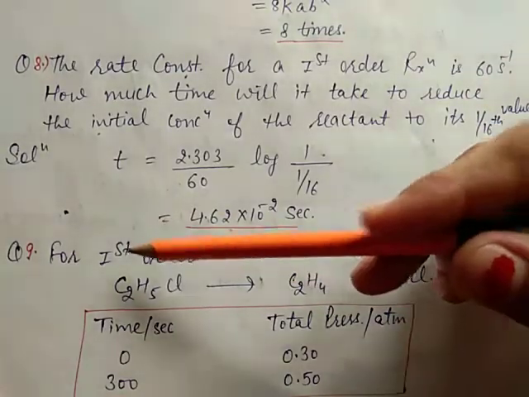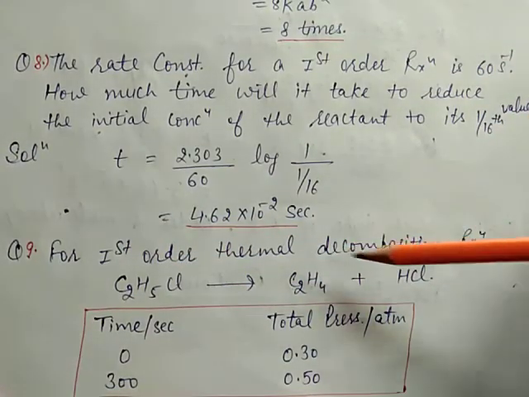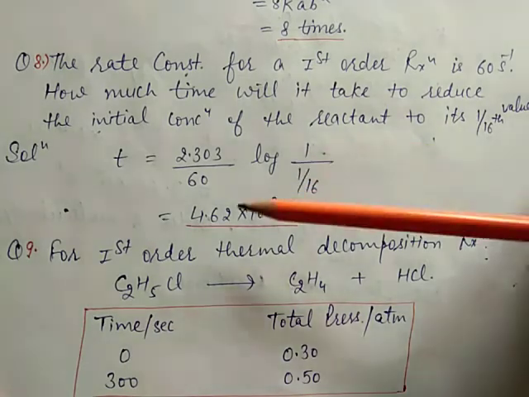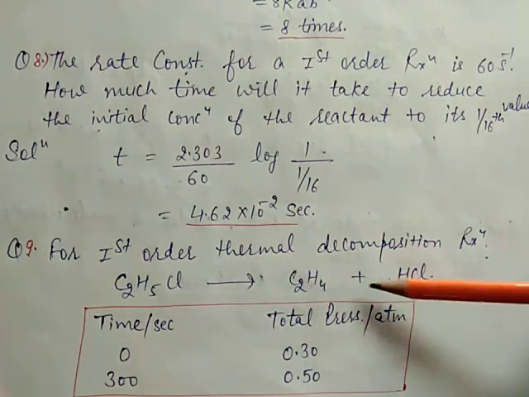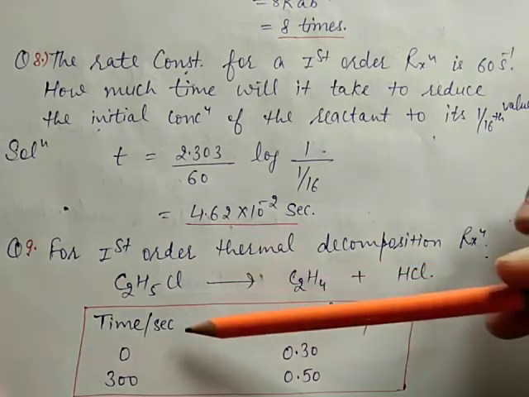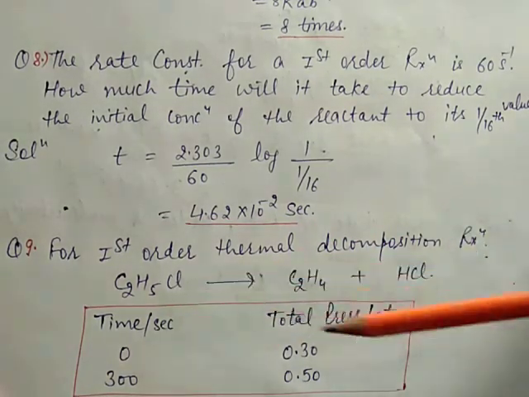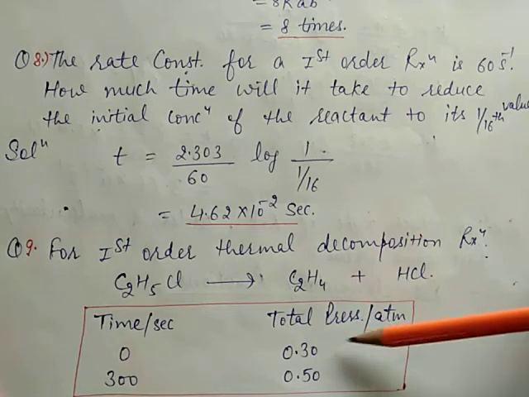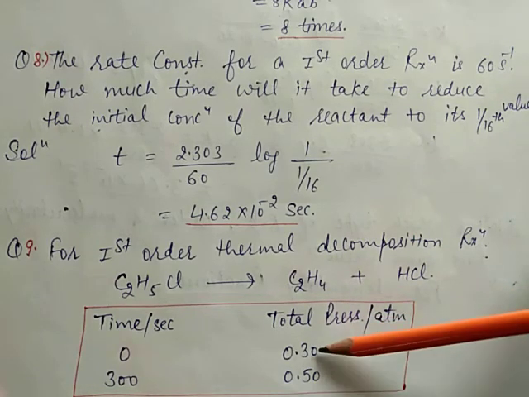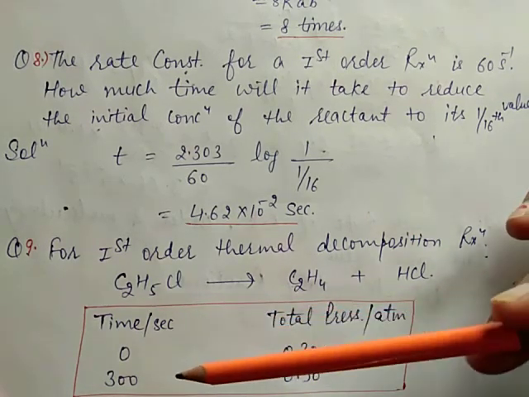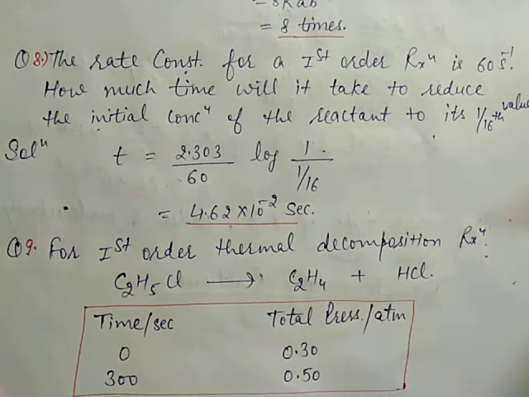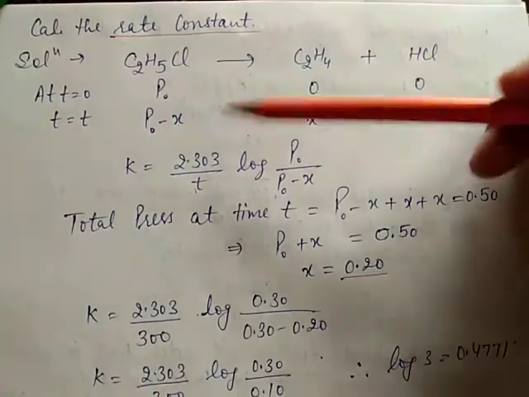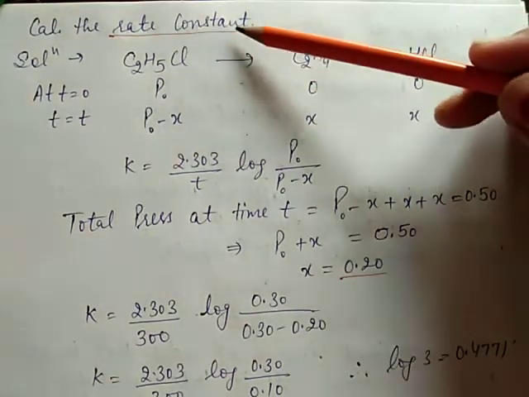Now question number 9. For the first order thermal decomposition reaction, C2H5Cl gives C2H4 plus HCl. Here at time 0, the total pressure is given in atmosphere, that is 0.30, and at 300 seconds it is 0.50. Then the question is to calculate the rate constant.